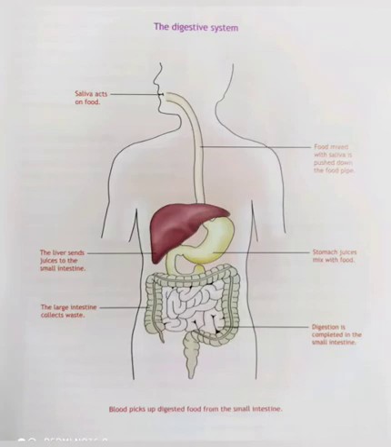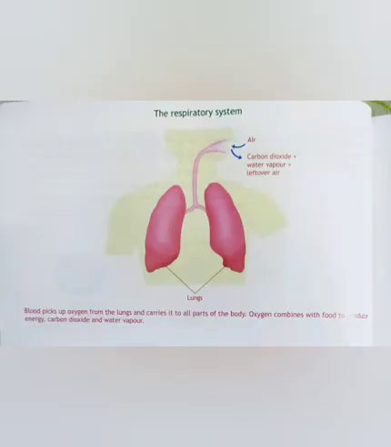Next, let's move on to the next important system we are going to discuss in this session, that is respiratory system. First, I'll tell you what is respiration. Respiration is a process by which we take in oxygen and leave out carbon dioxide, which means we take in air which is rich in oxygen and we give out carbon dioxide, water vapor and the left out air. So many organs in our body help in respiration. So now we are going to see about the parts of the body which help in respiration.